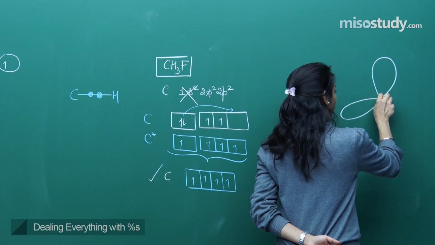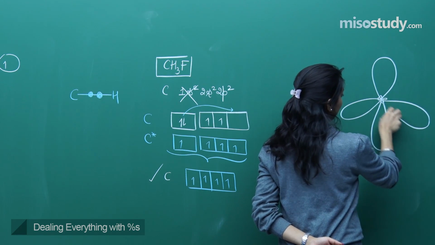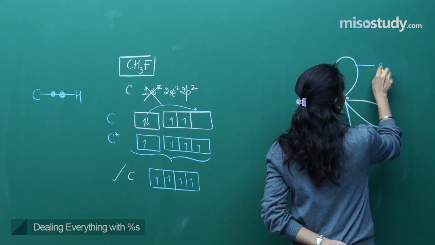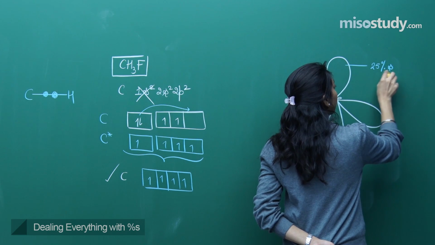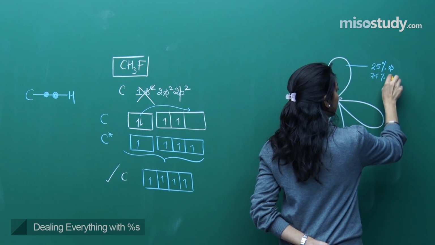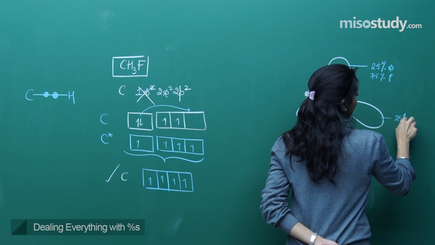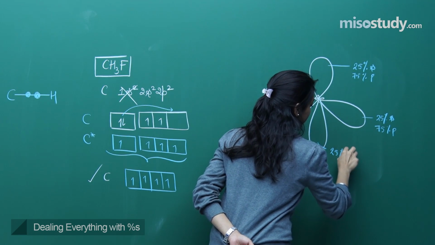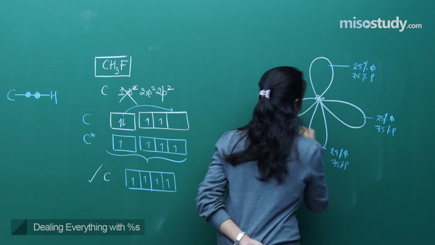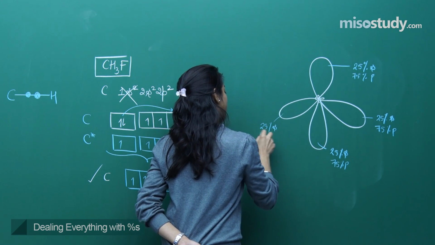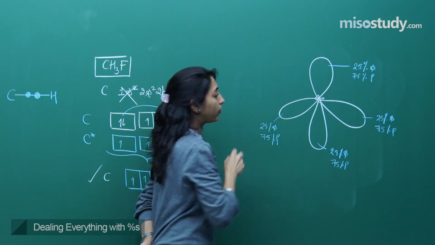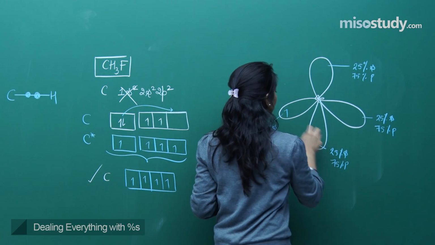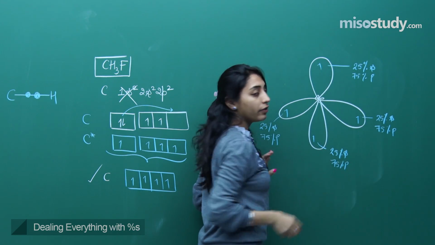Each orbital will look exactly similar to the other, each will have 25% S, 75% P, right? So each orbital is exactly the same, and each orbital has 1 electron.